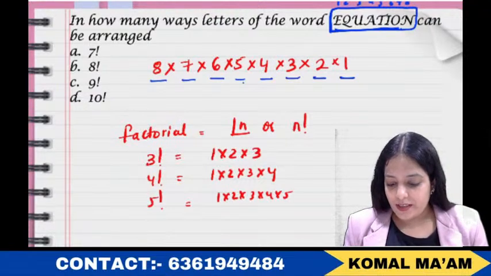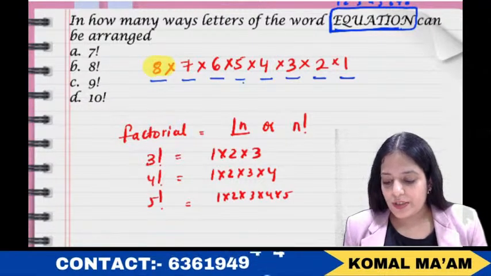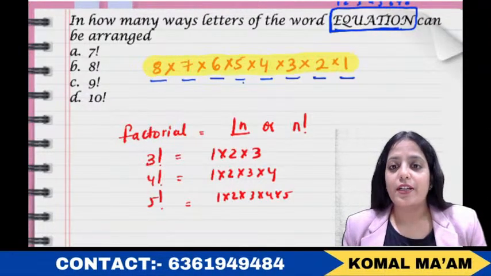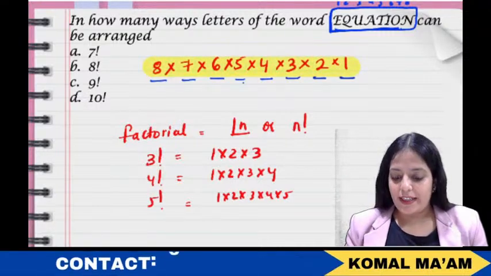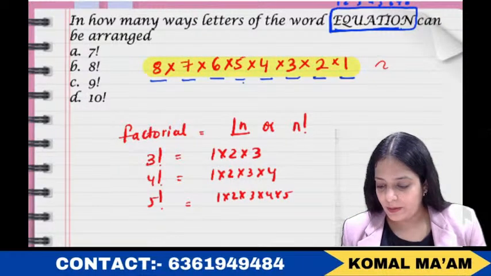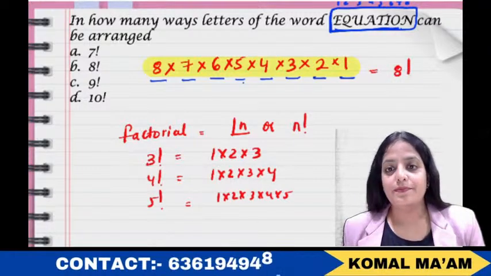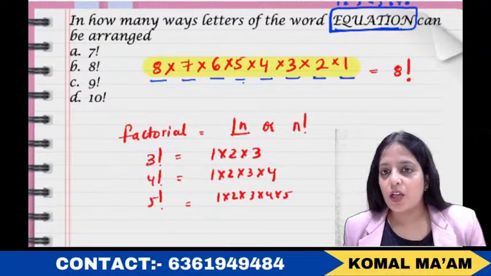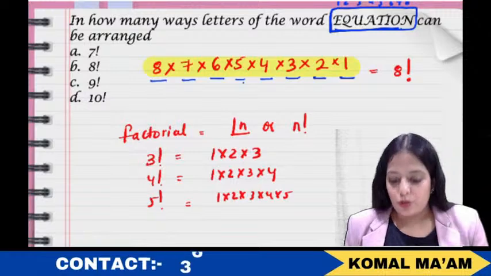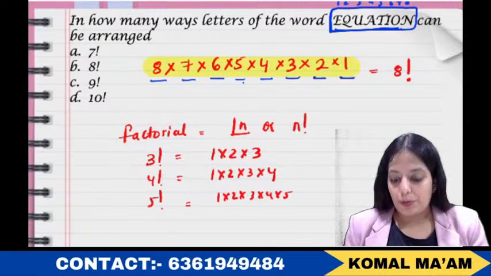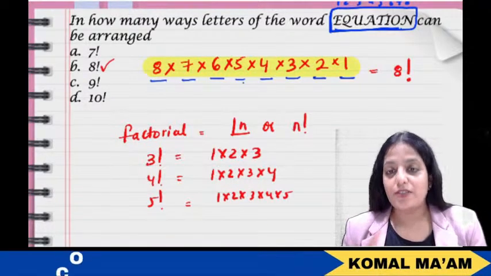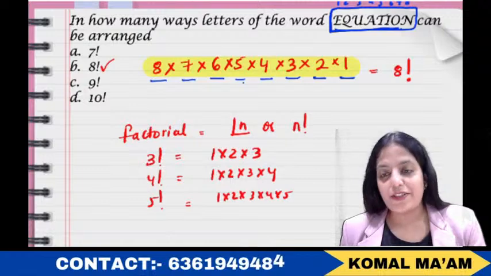So observe these. See, 8 into 7 into 6 into 5 into 4 into 3 into 2 into 1. We have a sequence. So basically what is this, guys? 8 factorial. Okay, right? So we have 8 factorial in the options, that is option B. So I believe this is clear in your mind.